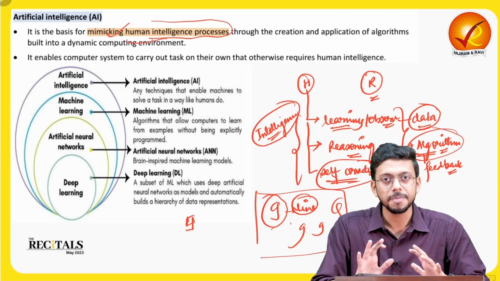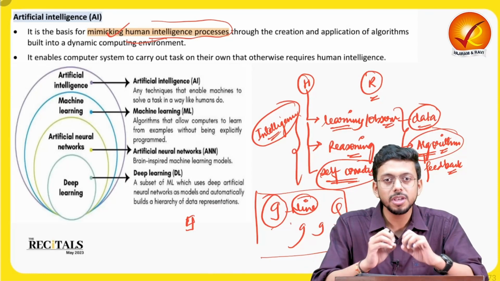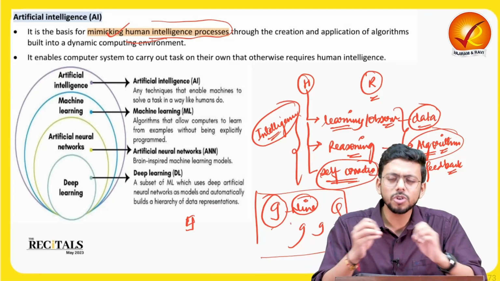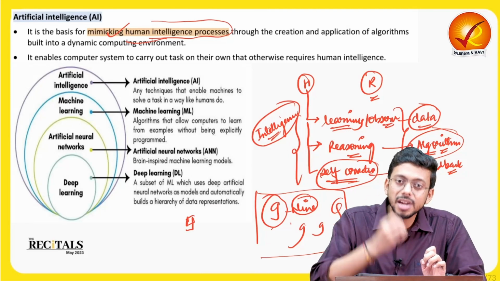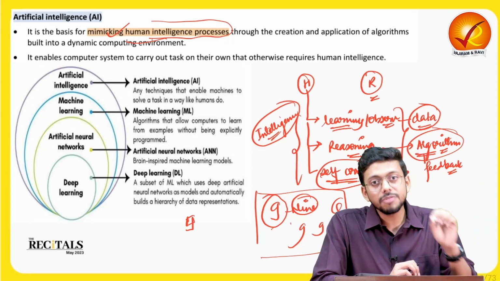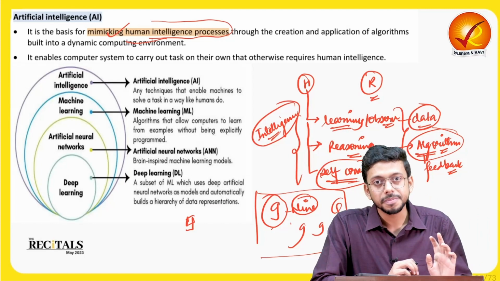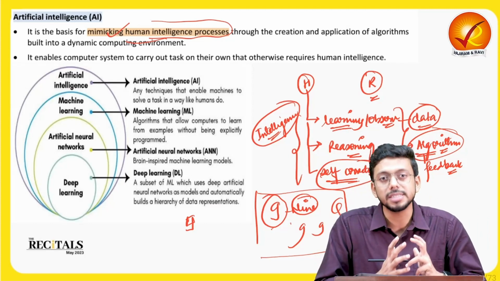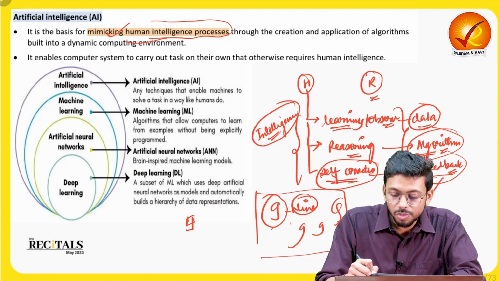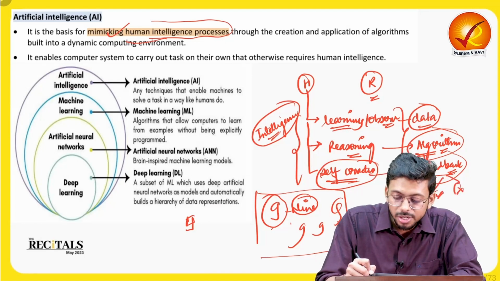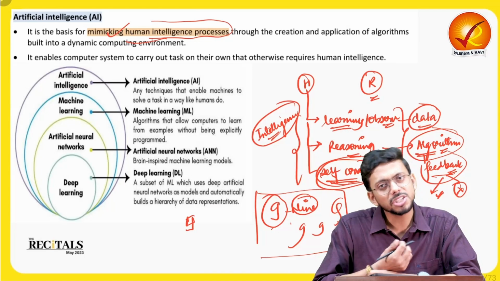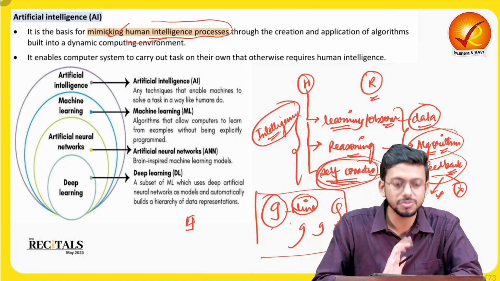Just understand that. If we give them various photos of a cat, let's say, after 10, 30, 100 photos or whatever, the machine will start recognizing the difference between a cat and a dog, right? We don't have to feed the information again and again. That is what artificial intelligence is, right? When they get the feedback that you were right in this particular case and you were not right in this particular case, then they will start doing the self-correction. That is how humans function. That is how artificial intelligence functions, right?